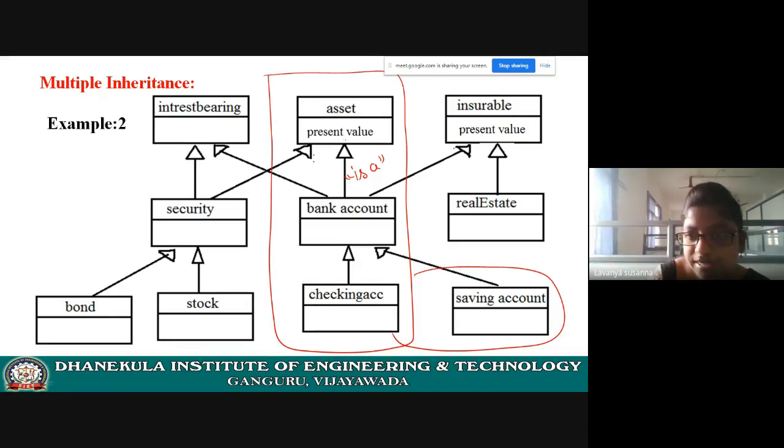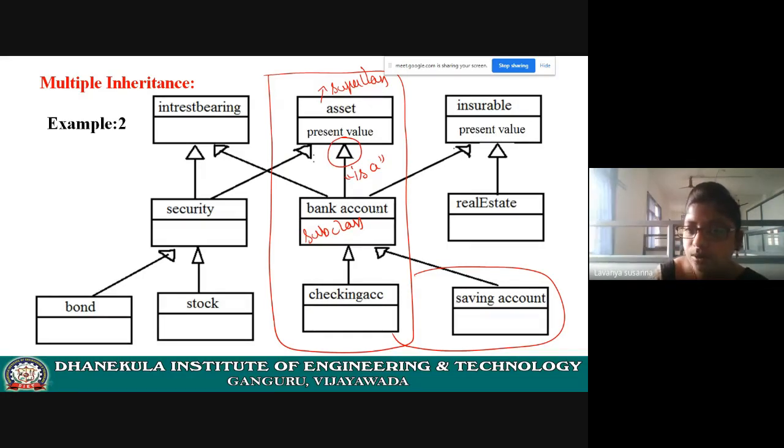How do you show inheritance? See the symbol, triangle and then line. That means this is a super class, and bank account is a subclass. What is the relationship? Bank account is an asset of the bank, right? You know that the bank holds bank accounts, right?